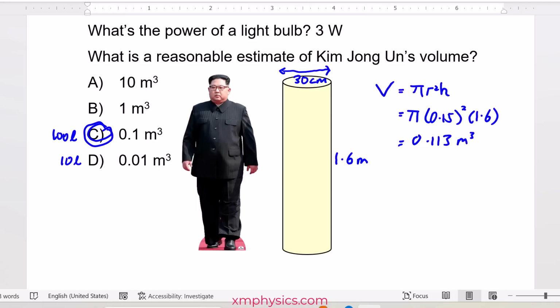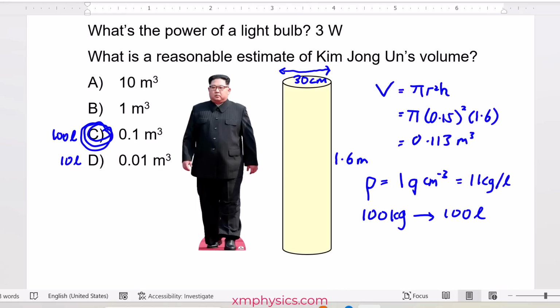Oh, there's a third method. The human body's density is roughly the same as water's density. That's why we just barely float in water. The density of water is about 1 gram per cm cube. That's a bit of general knowledge that you must have. So 1 gram per cm cube is 1 kilogram per liter. So Kim Jong-un, maybe he's about 100 kilograms. That will mean that he's 100 liters, isn't it? So looks like C is the answer.